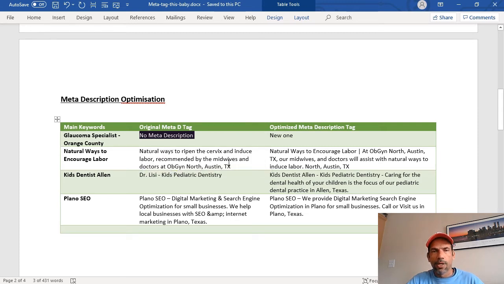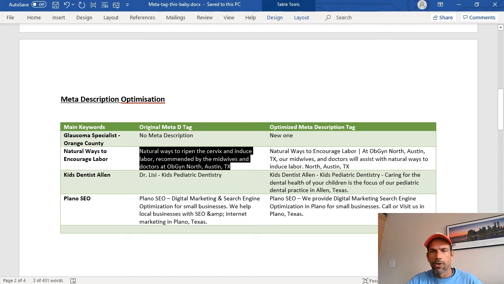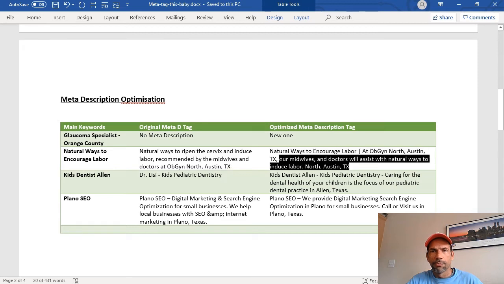And now this one, the natural ways to encourage labor. I'm not going to show you the websites because we already covered those, but I am going to show you how to update this. So, natural ways to ripen the cervix. What I'm going to do is copy ours. We added 2 things in here. We added some geo hints, so you can see Austin is in there.